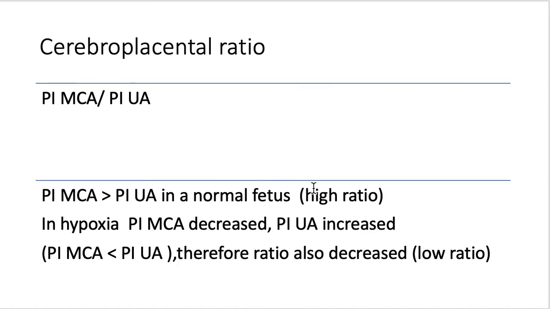Therefore, the ratio is higher. While in hypoxia, PI in the middle cerebral artery decreases, and PI in the umbilical artery increases, and therefore the ratio decreases. We will have a relatively lower ratio.